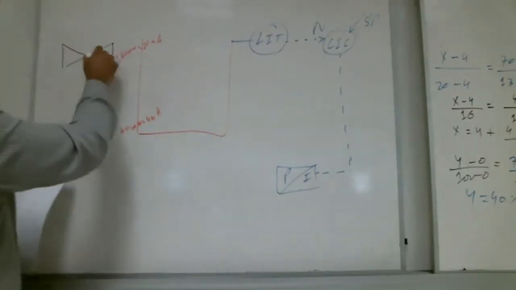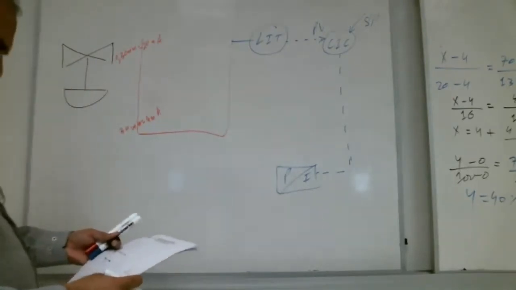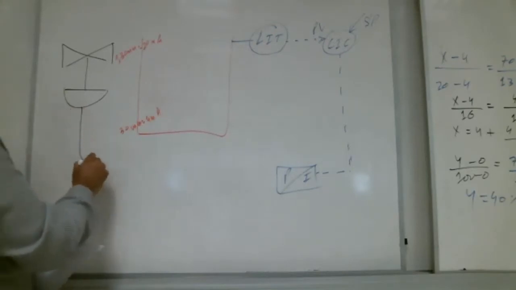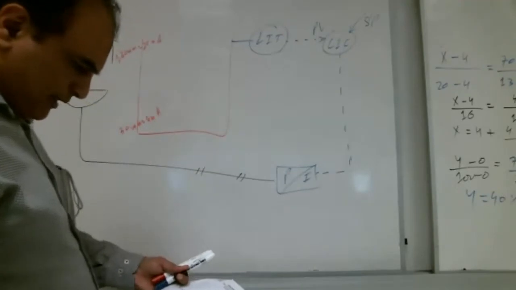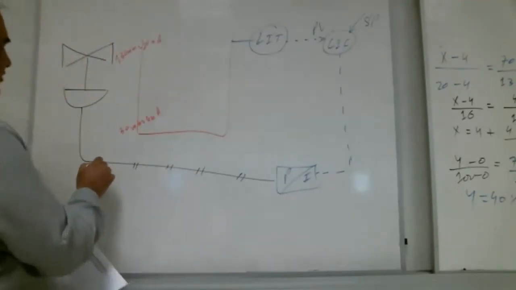The control valve is there, and this control valve is, Shabab, normally open or normally closed? It is written on the diagram.